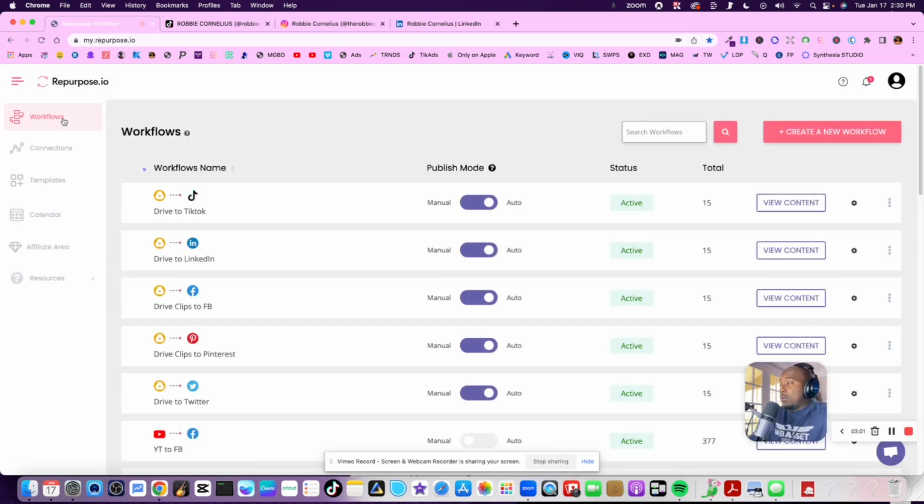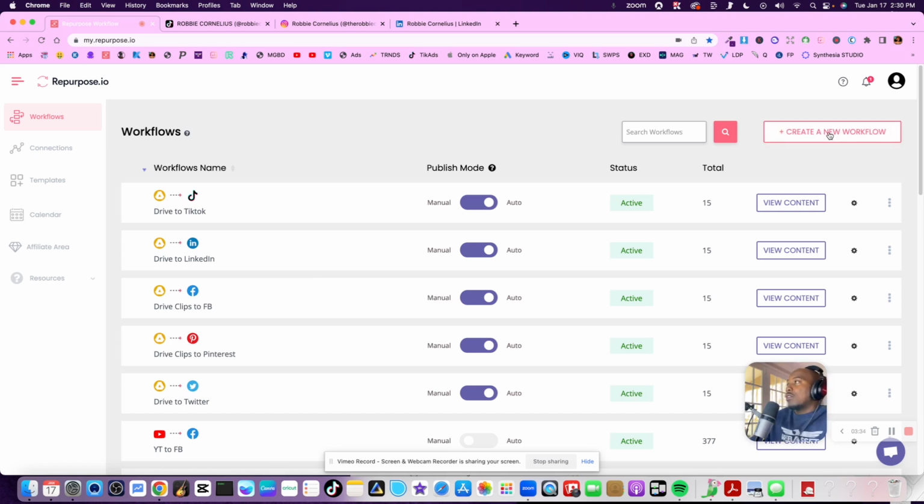What is a workflow? A workflow is an automated process that says, okay, when you do this, the software will do this. For instance, let's just imagine I wanted to create a workflow that says every time I drop a video into my Google Drive, repurpose software takes my video from Google Drive and automatically sends it to TikTok, automatically sends it to LinkedIn. That's how I got mine set up. And it's very, very easy.